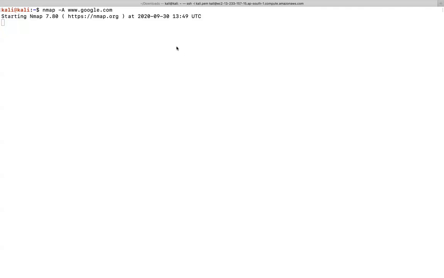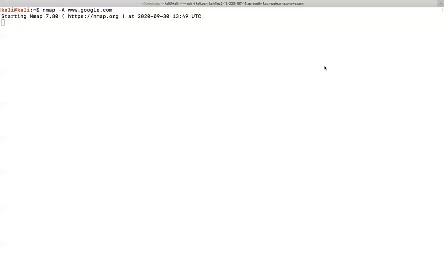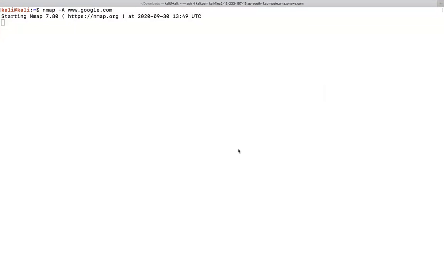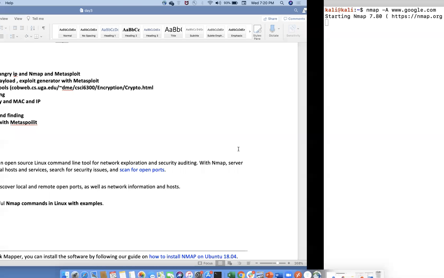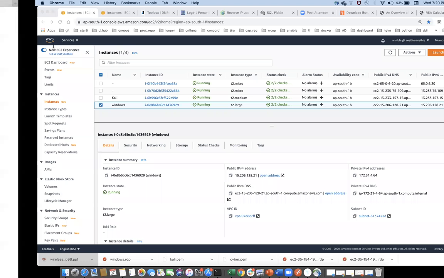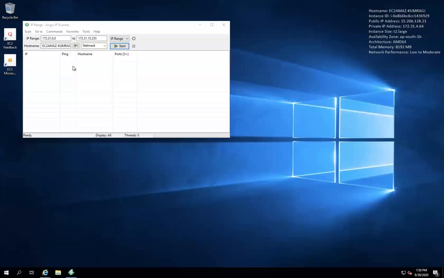It is taking some time to scan this. Meanwhile, what is Angry IP Scanner?